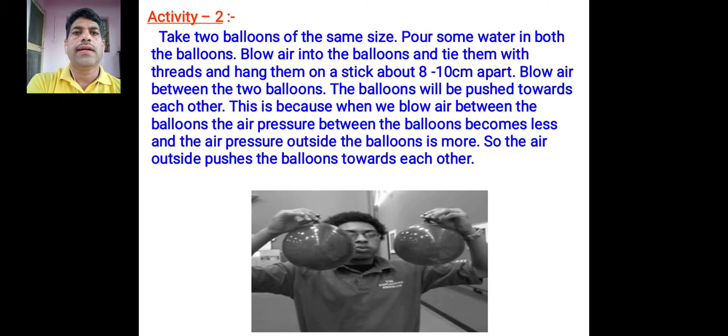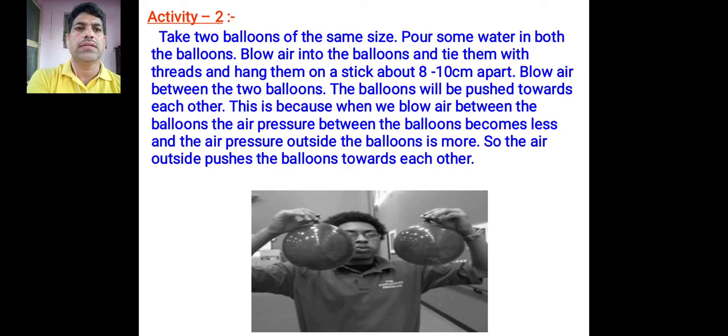Next activity, take two balloons of the same size, pour some water in both the balloons, blow air into the balloons and tie them with threads and hang them on a stick about 8 to 10 centimeter apart. Blow air between the two balloons. The balloons will be pushed towards each other.